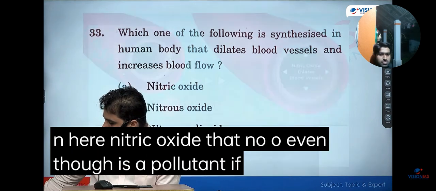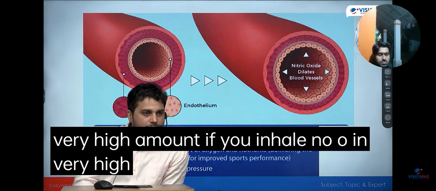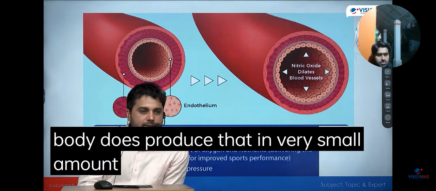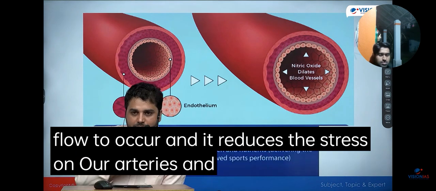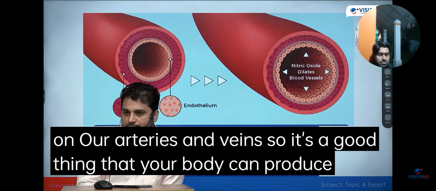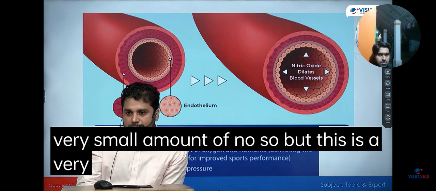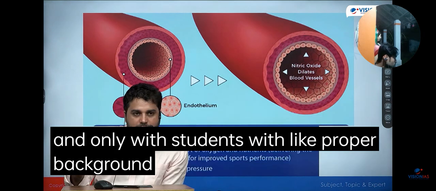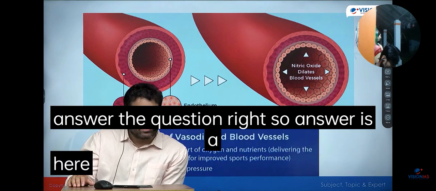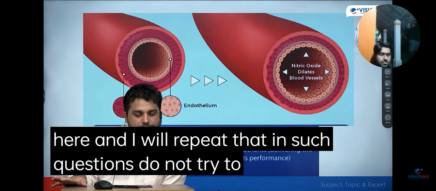That NO, even though it is a pollutant if you inhale it in very high amount, your body does produce it in very small amount, which essentially dilates your blood vessels. It allows more blood flow to occur, and it reduces the stress on our arteries and veins. So it's a good thing that your body can produce this very small amount of NO. But this is a very factual and a core question of biology, like understanding of human body, and only students with proper background in the topic will be able to answer the question. Right? So answer is A here.